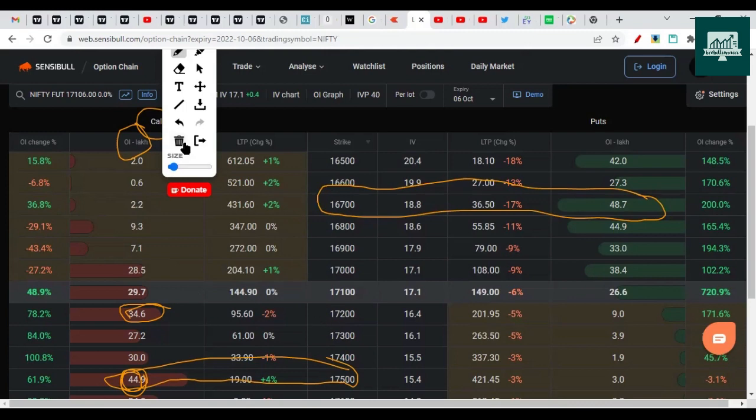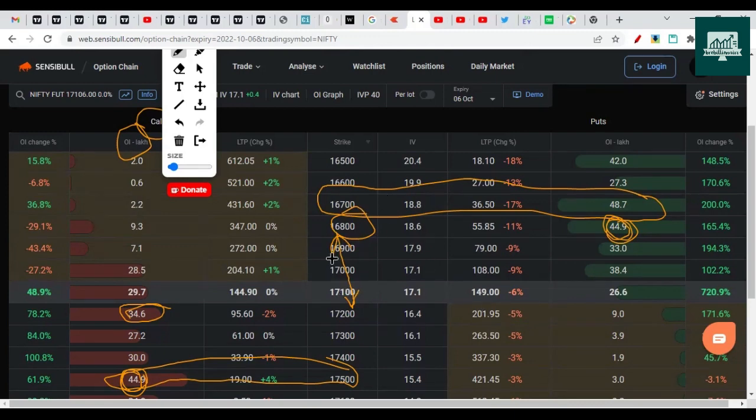The second range, with the second most call and put open interest, is at 16,800 and 17,200. So within 17,200 to 16,800, Nifty is going to trade for this expiry.